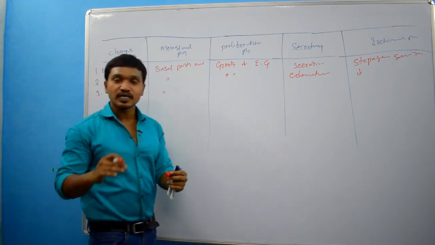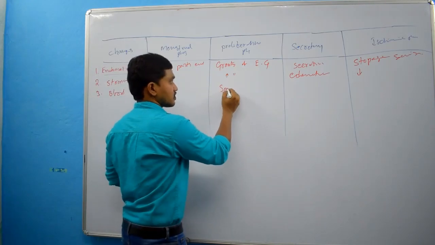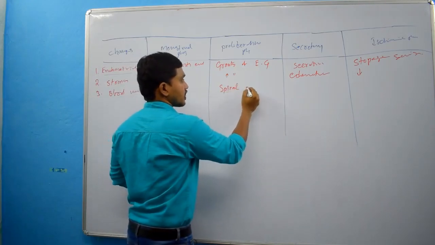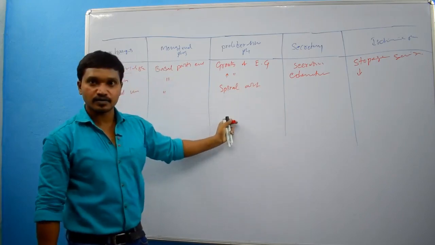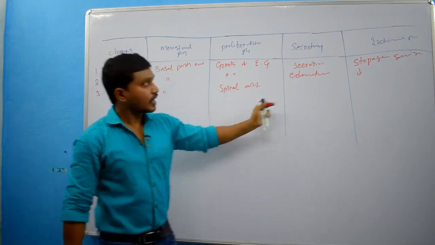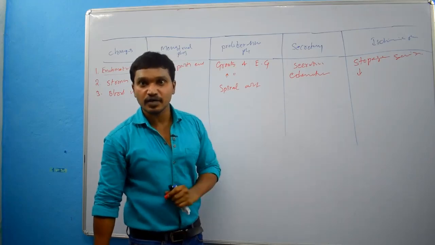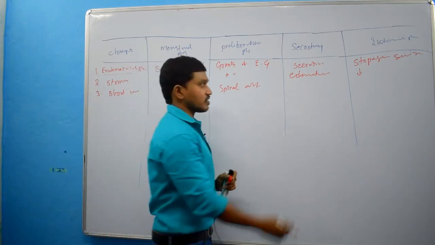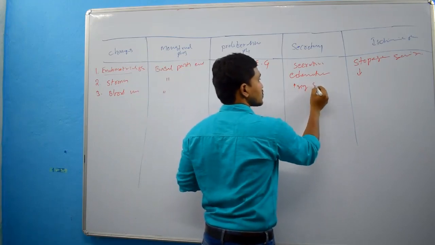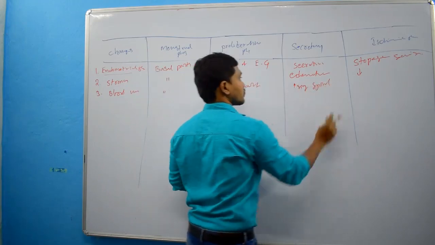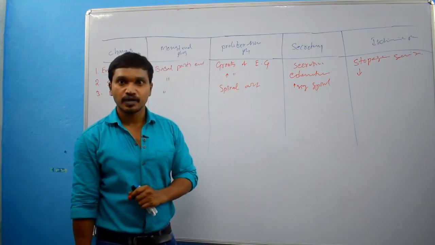There will be regeneration and elongation of spiral arteries. Regeneration and elongation of spiral arteries, right? And here in the secretory phase, spiral arteries become increasingly spiral. Right?